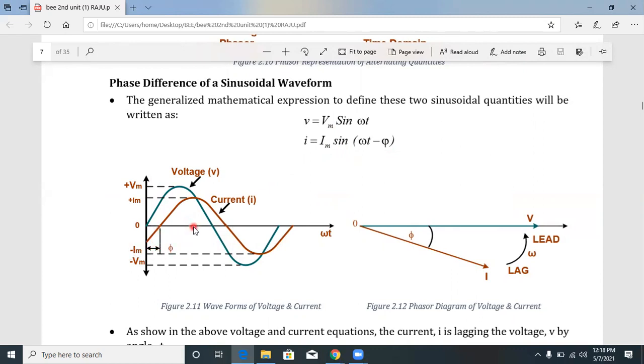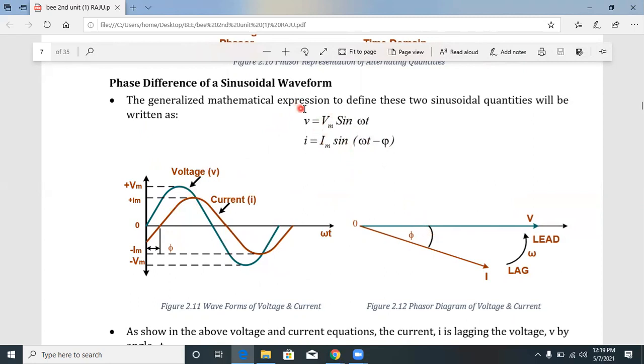So this is the representation of the waveforms of voltage and current, the representation of voltage and current in waveform manner. V is equal to Vm sin omega t and I is equal to Im sin omega t is represented in waveform manner, and it can also be represented in a phasor diagram. V is equal to Vm sin omega t and I is equal to Im sin omega t minus pi can be represented in vector form or phasor form.